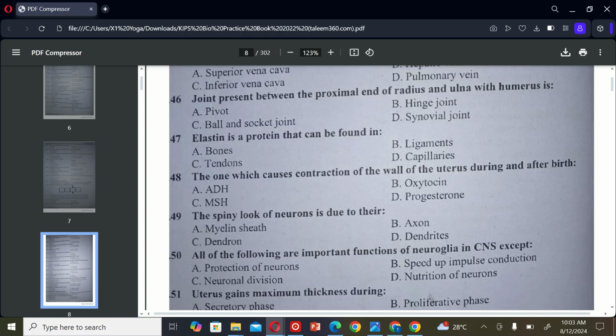The next MCQ is: the spiny look of neurons is due to their A. Myelin sheath, B. Axon, C. Dendron, and D. Dendrites. So the correct option is D. Dendrites.